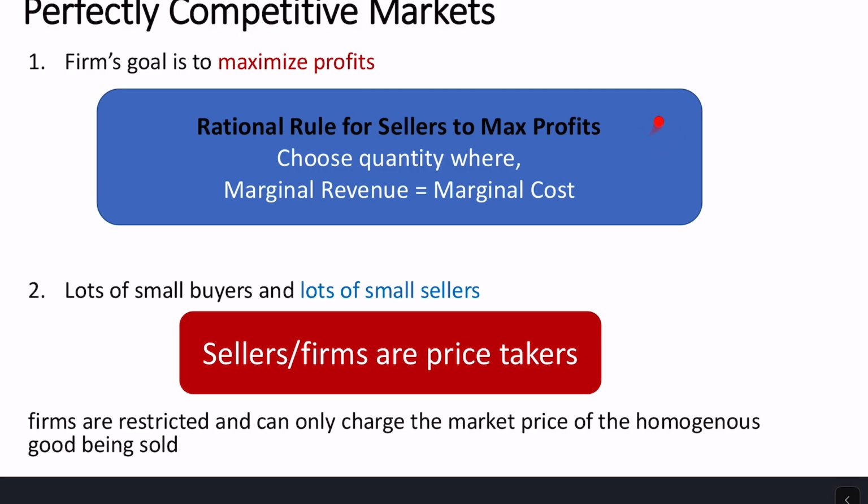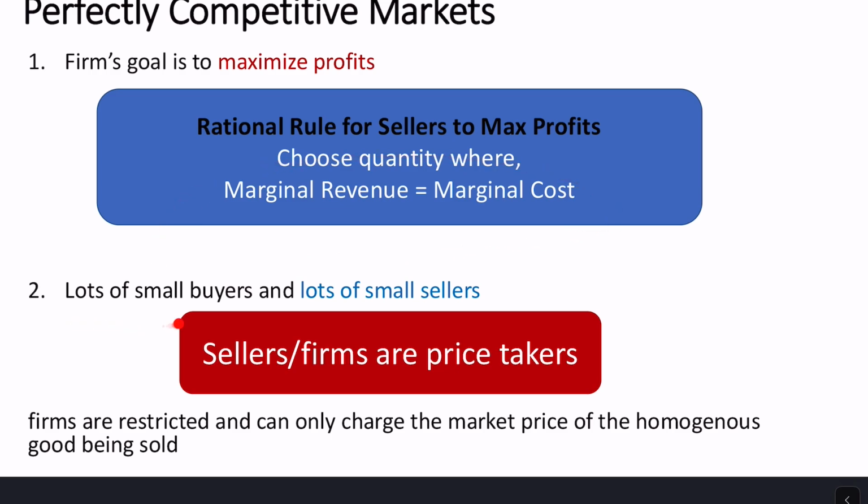Now the rational rule for sellers to maximize profits is that they want to choose the quantity where marginal revenue equals marginal cost, right? If they sell one more unit, their revenue goes up by X amount, and that has to be equal to the same amount that their costs go up by. We're looking for this point here, always, no matter what market structure. We want to find the quantity where marginal revenue equals marginal cost.